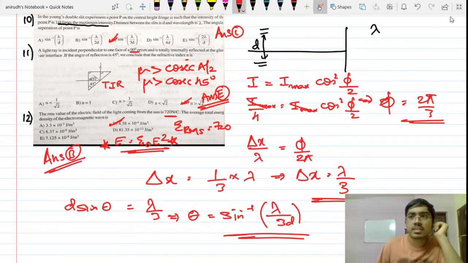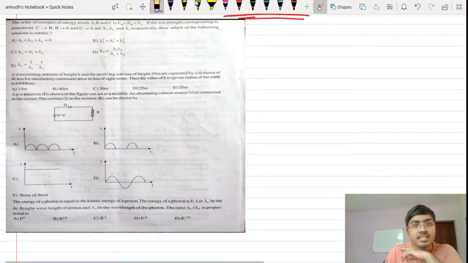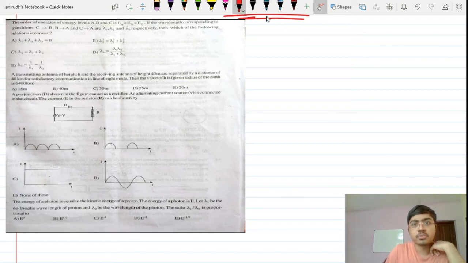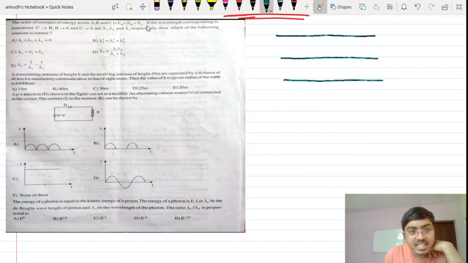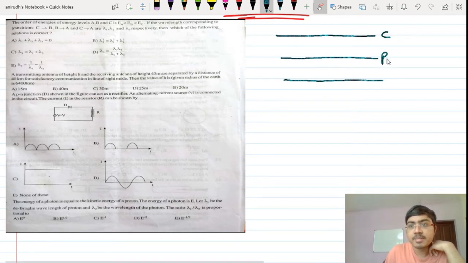Let's proceed to the next question now. In the next question, this is actually taken from the topic of transition of atoms. The order of energy levels of A, B and C are as follows. If I start drawing this, if this is my energy level, this is another energy level, this is the third energy level. Now the topmost energy level has the maximum energy, so I will call this as C. This one is B and this one is A.